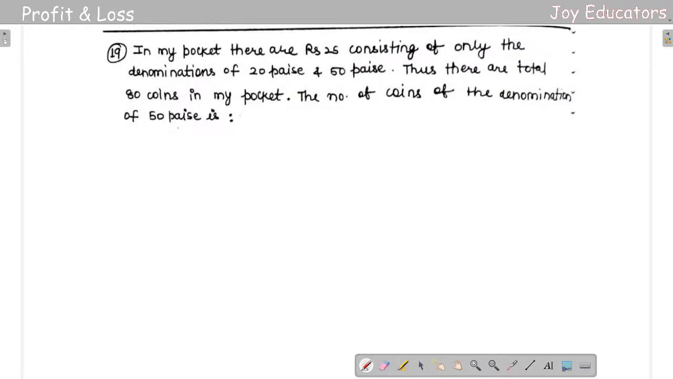Yeah, there we go. In my pocket, there are only 25 rupees consisting of denominations of 20 and 50 paisa. Thus there are a total of 80 coins in the pocket. The number of coins in the denomination of 50 paisa is the question. So what we're going to do here, first thing first, there are only 20 paisa coins and 50 paisa coins here.